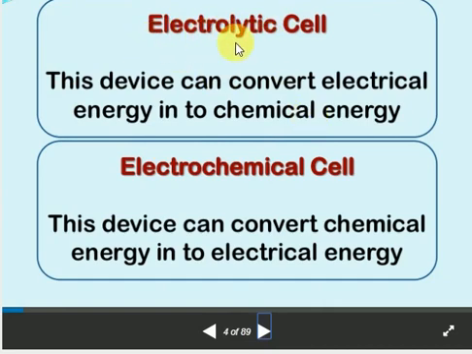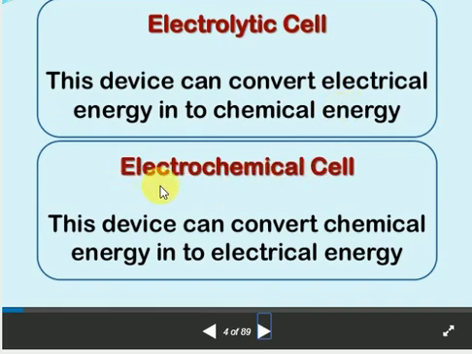Electrolyte. Lysis means breaking of the molecule. How are molecules broken? By passing of electricity. This is called an electrolytic cell. This is a device that can convert electrical energy into chemical energy.